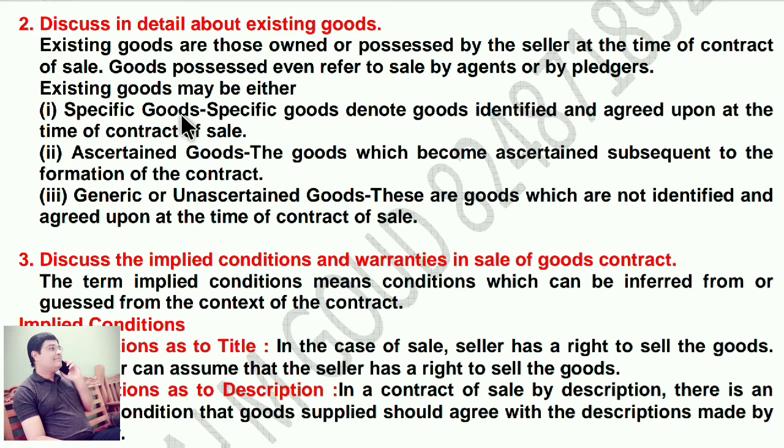Specific goods denote goods identified and agreed upon at the time of contract of sale. Ascertained goods means the goods which became ascertained subsequent to the formation of the contract. Generic goods are the goods which are not identified and agreed upon at the time of contract of sale.